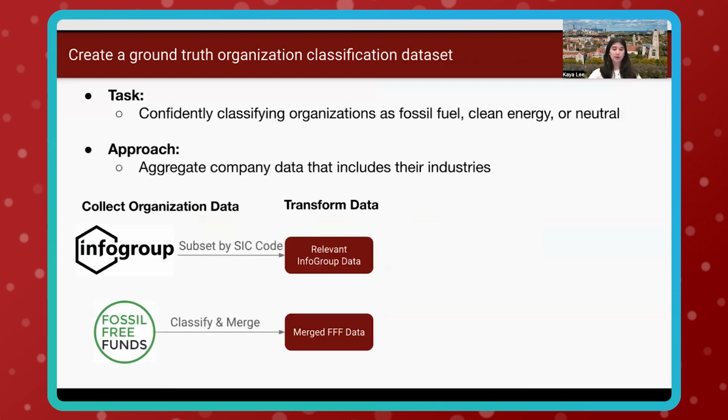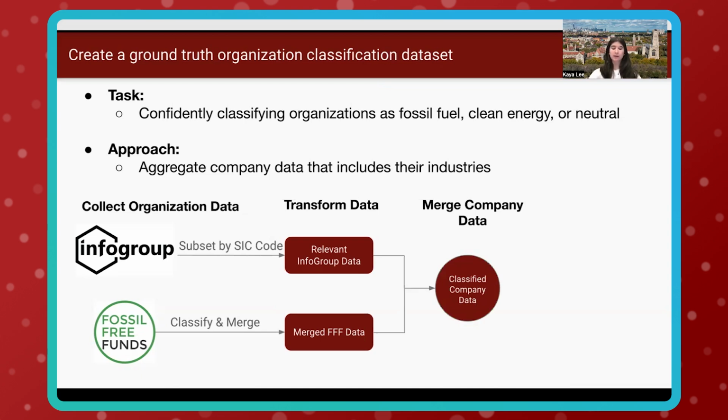We transform the data by merging several Fossil Free Funds datasets that list oil companies and coal companies currently. Additionally, we subset the Infogroup data based on relevant SIC codes pertaining to fossil fuel and clean energy. New datasets can be integrated into this pipeline and merged as well after proper cleaning and transformation. Afterwards, we combine the Fossil Free Funds and relevant Infogroup data into one dataset that is cleaned and transformed into consistent data formatting with unique identifiers.